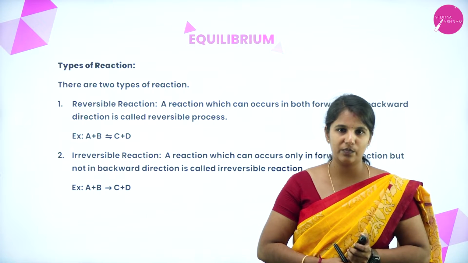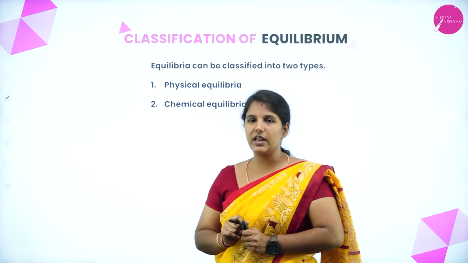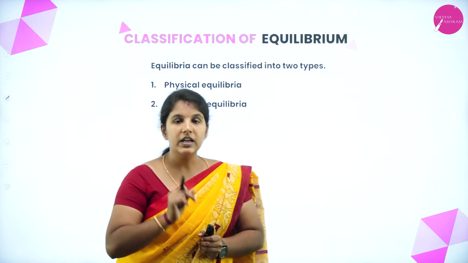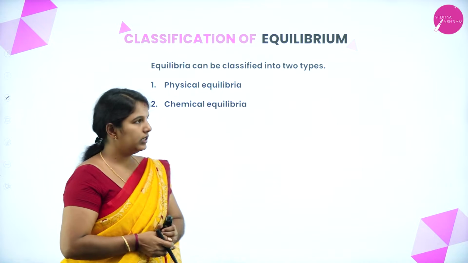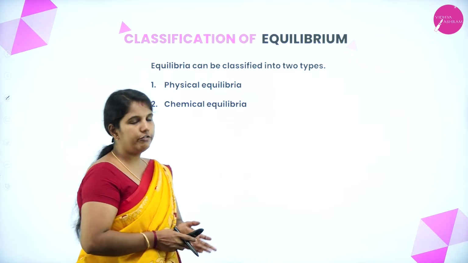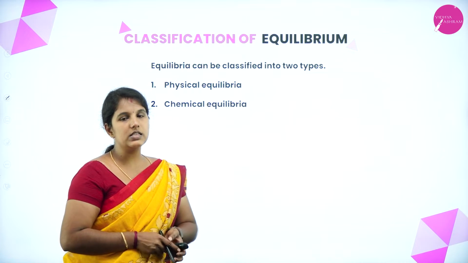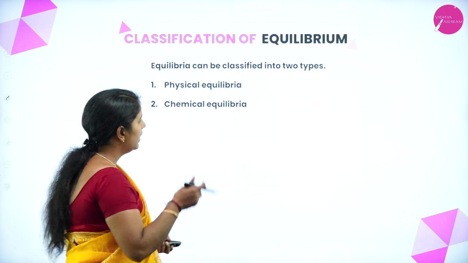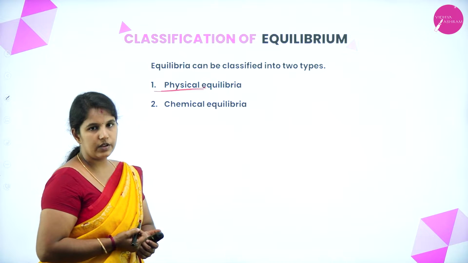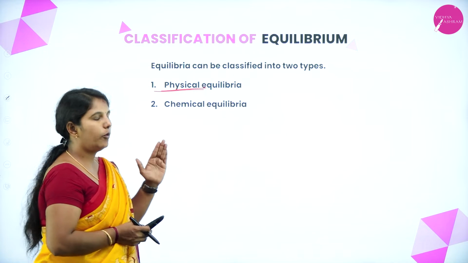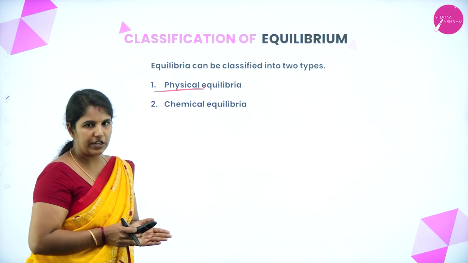Next, we have the classification of equilibria. Generally, we can classify equilibria into two main classifications: one is physical equilibrium and the other is chemical equilibrium. Physical equilibrium involves physical changes, whereas chemical equilibrium involves chemical changes.